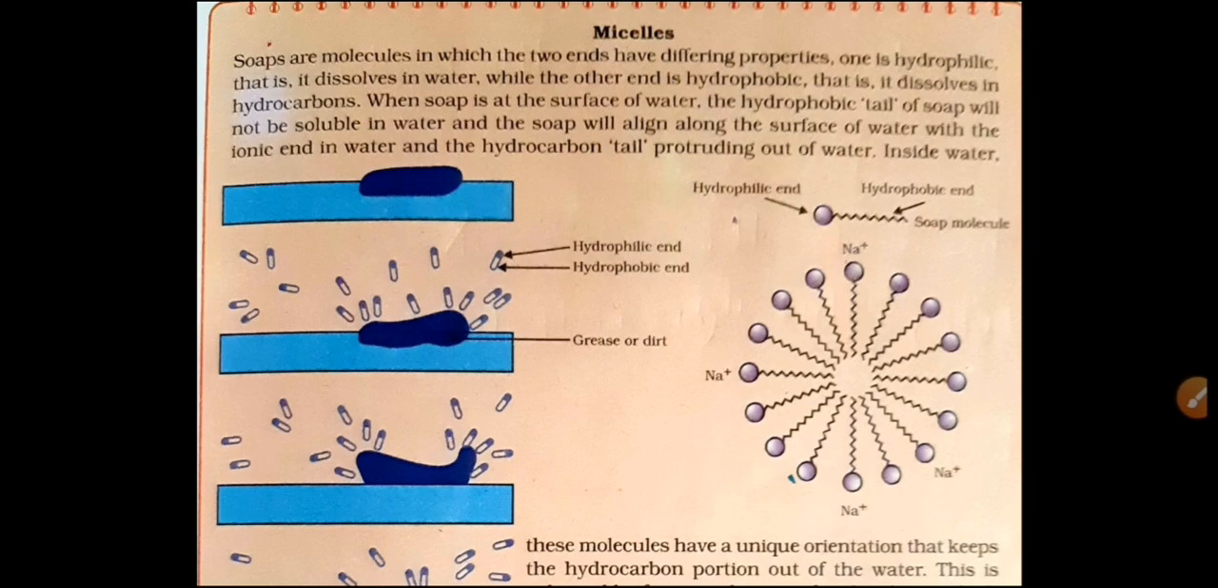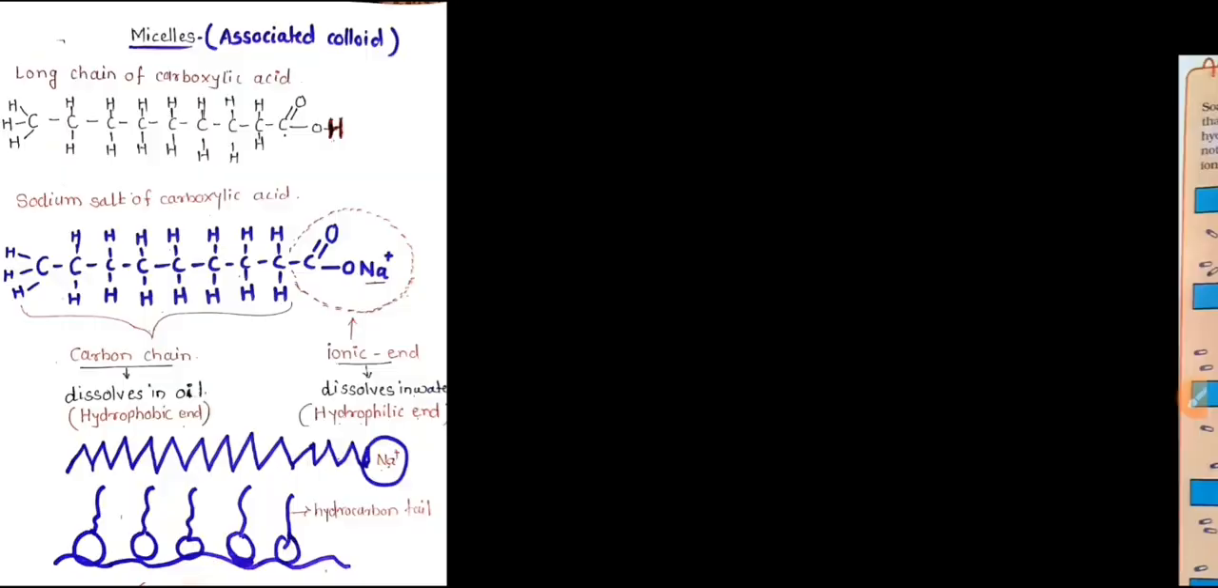The molecules of soap are sodium or potassium salts of long chain carboxylic acid. The ionic end of soap dissolves in water while the carbon chain dissolves in oil. So maybe you have a question, what is the sodium salt of long chain carboxylic acid, or what is the carboxylic acid? So here I have drawn a small structure of carboxylic acid. So I will show you.